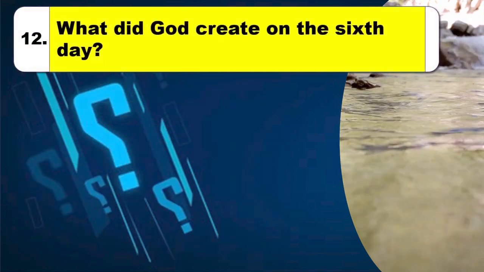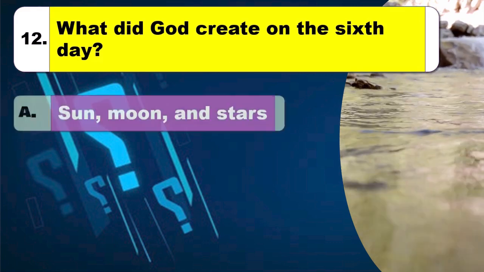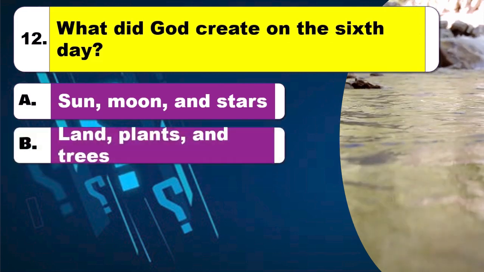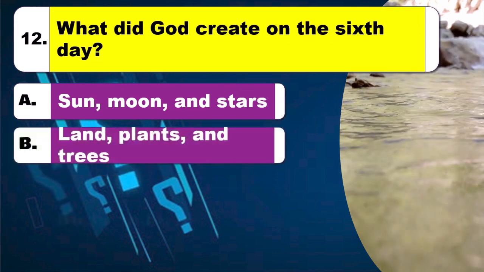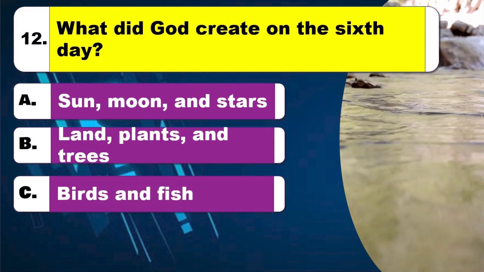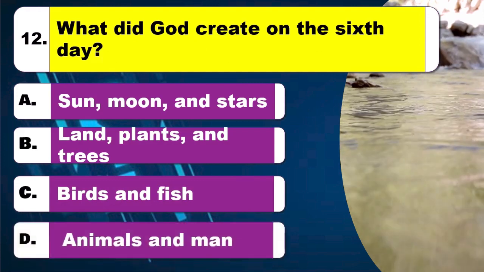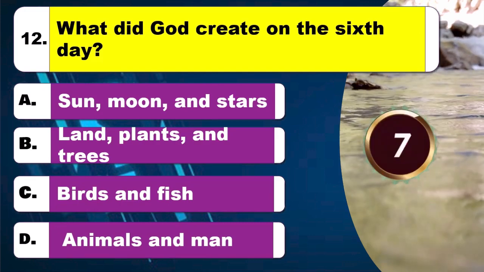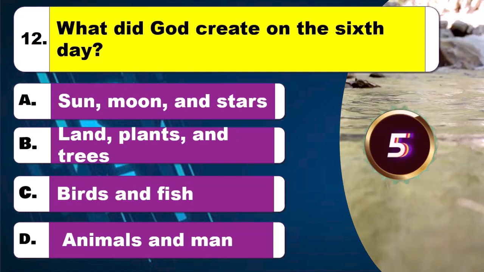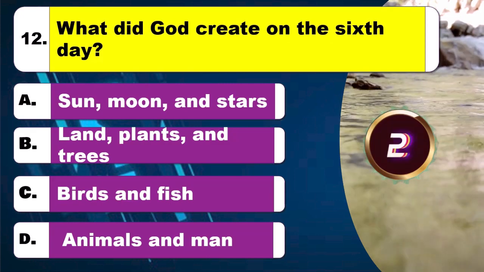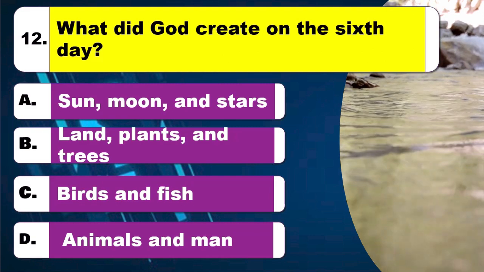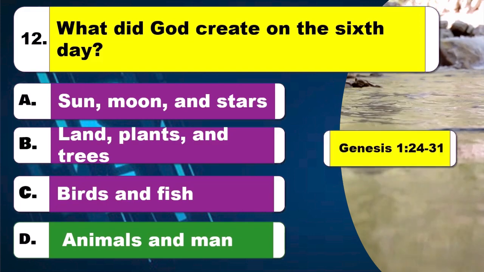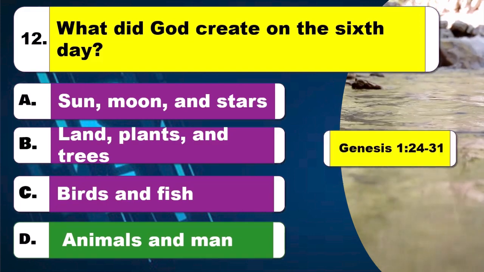Question 12. What did God create on the sixth day? Option A, sun, moon, and stars. Option B, land, plants, and trees. Option C, birds and fish. Option D, animals and man. Time to think. The right answer is option D, animals and man. The Bible reference is Genesis, chapter 1 verses 24 to 31.